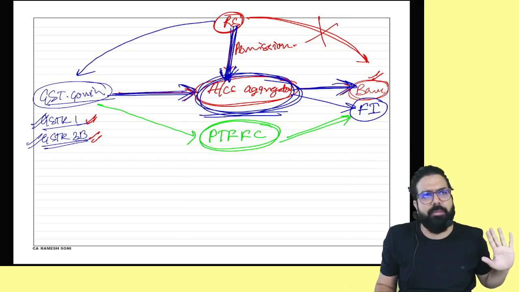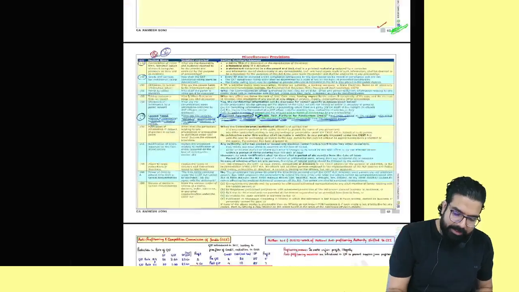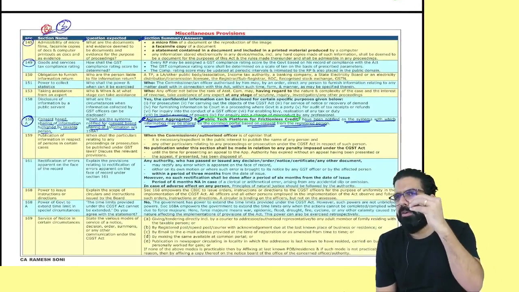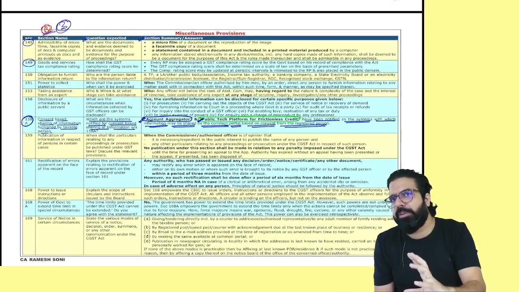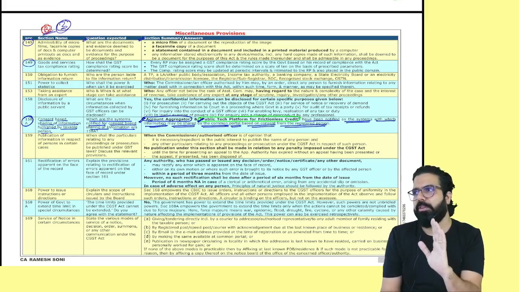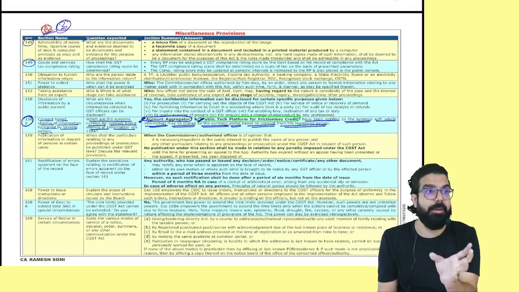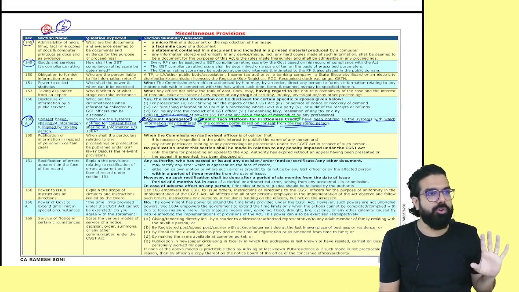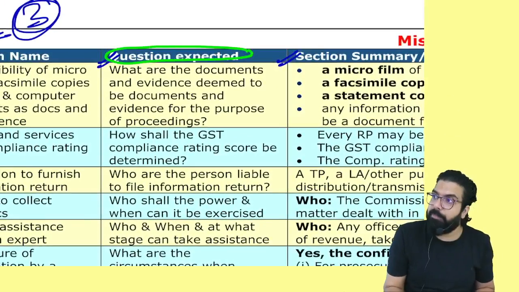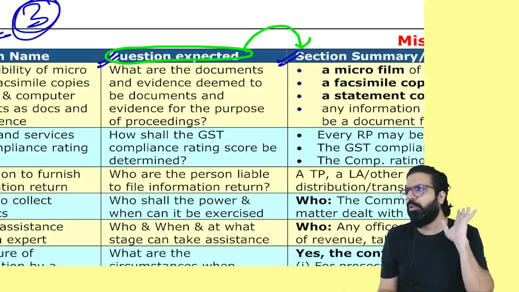The last amendment in your GST. Can I go ahead, everyone? Now listen. In this chart, I've just summarized a few miscellaneous provisions. Students generally leave the miscellaneous provisions and go. But I feel nowadays ICAI has become very dynamic, so they can ask any question. So I have written what kind of question is expected, and I have given the answer over here. It's totally reading, everyone. You just have to read and go.